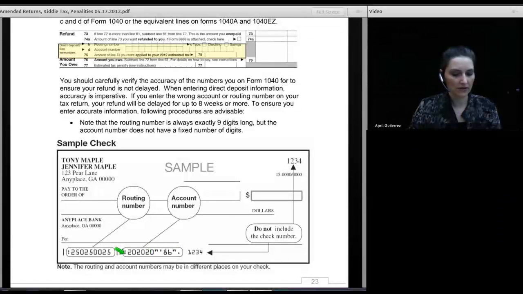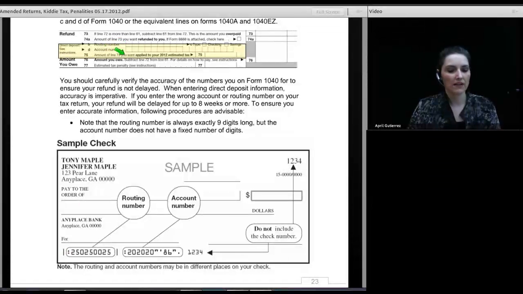Is the account number 202020-86, or is it just 202020? That can be confusing. But ultimately, the way to determine what the account number is, is to find the check number. If you identify the check number and you identify the routing number, everything else that's left is the account number. So it's just a good rule. And then you look up at the 1040 form and it asks for the routing number. All routing numbers are 9 digits long. So this routing number is 9 digits long and it needs to go up here.